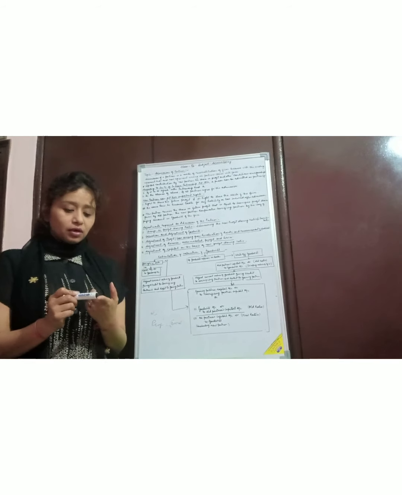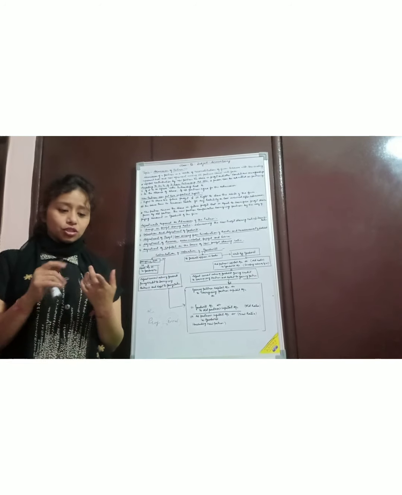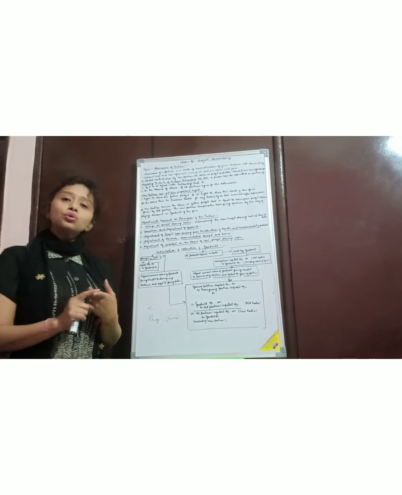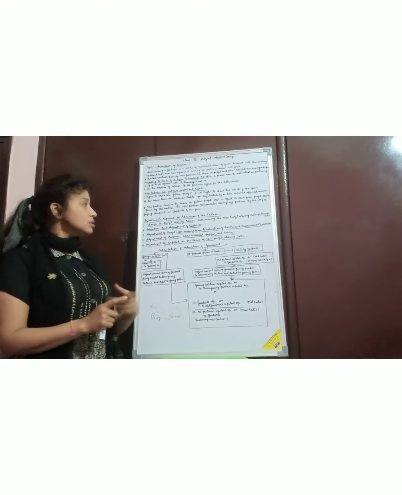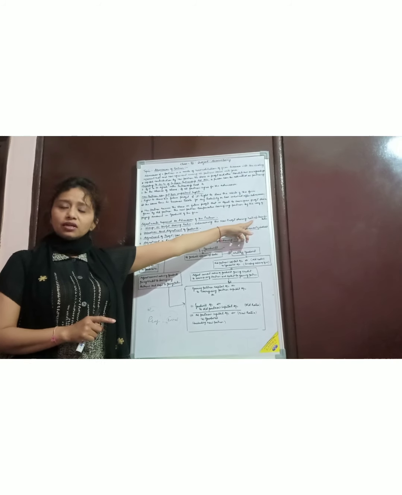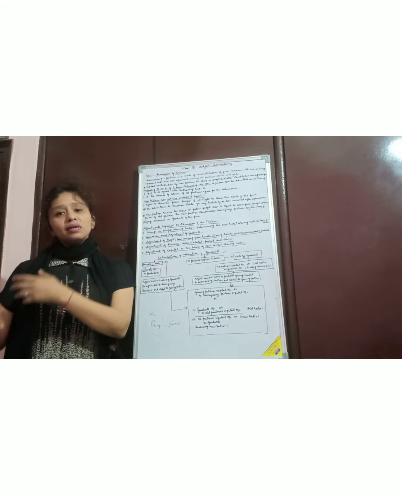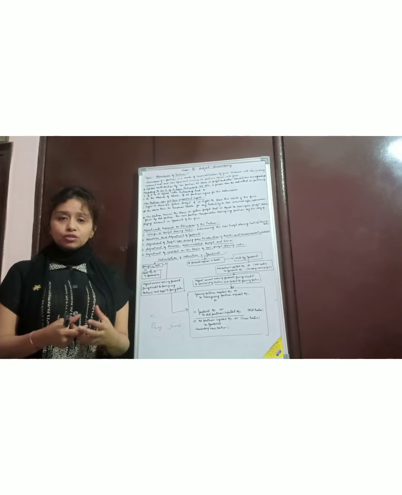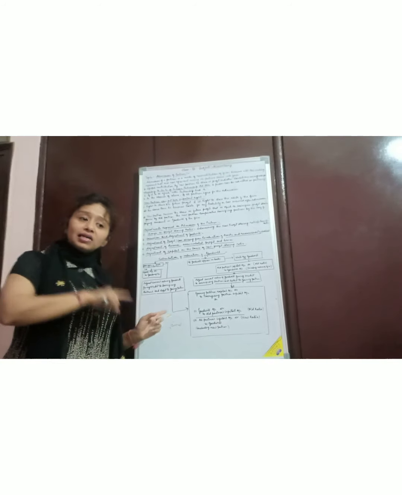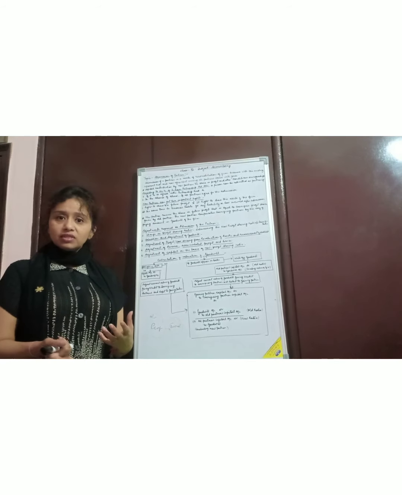The new partner brought the cash for the capital, and he also has to bring the amount of the goodwill, because when we calculate the sacrificing ratio, it means that with the coming of the new partner, there are some old partners who are the sacrificers in the profits. So the new partner has to compensate the sacrificing partners with the amount of the goodwill.